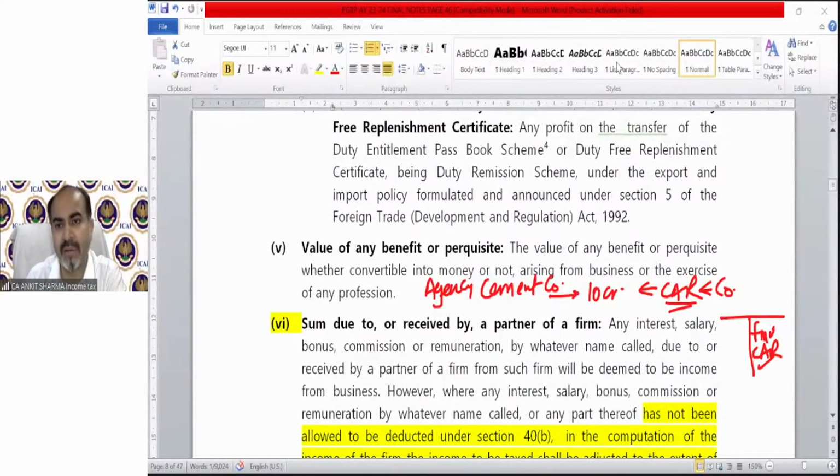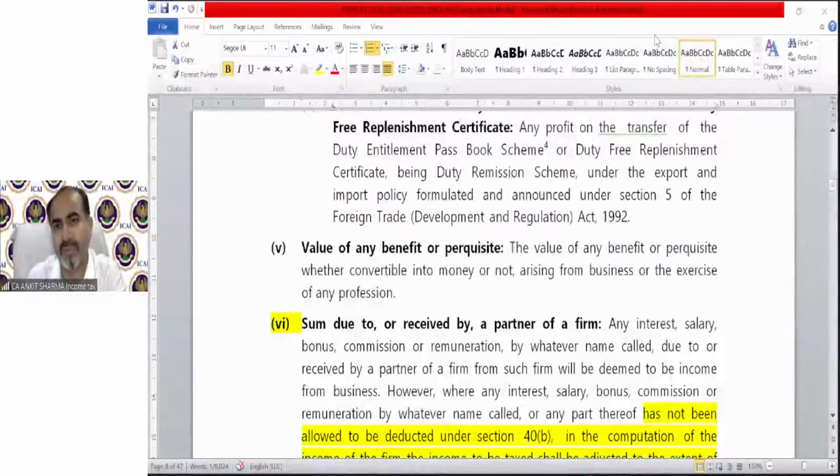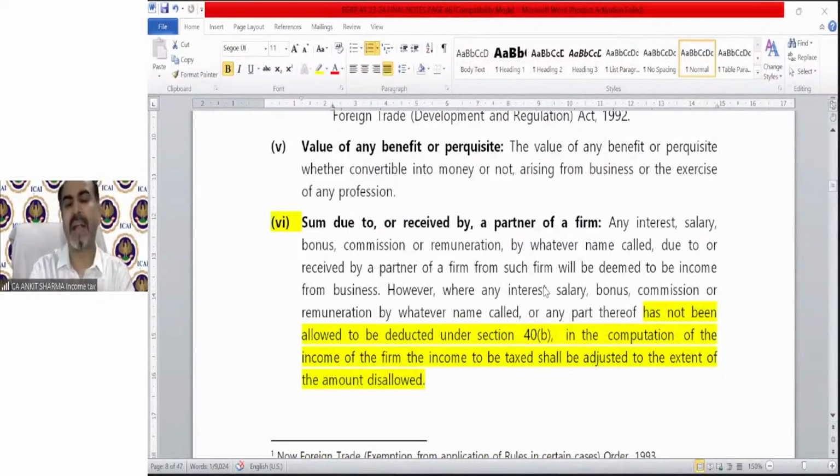Next is regarding partnership provision. It says salary due to or received by a partner of a firm. You must have gone through the provision of the salary head, in which there must be an employer-employee relationship for any payment to be taxable under the salary head. But a partner and a firm do not have that relation, because a partner is technically the owner of the partnership. So they do not have any order-and-obey relationship.